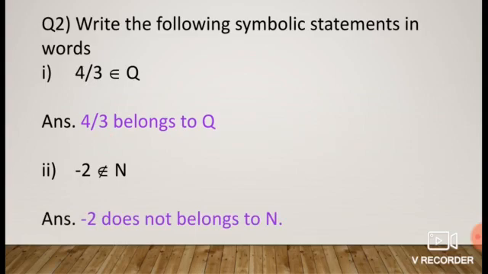Today, we have studied what is a set, how to name the set, the symbol used to denote that an element is in a set, and the letters used to denote different sets of numbers. That's all for today. In the next class, we will study methods of writing sets and types of sets.